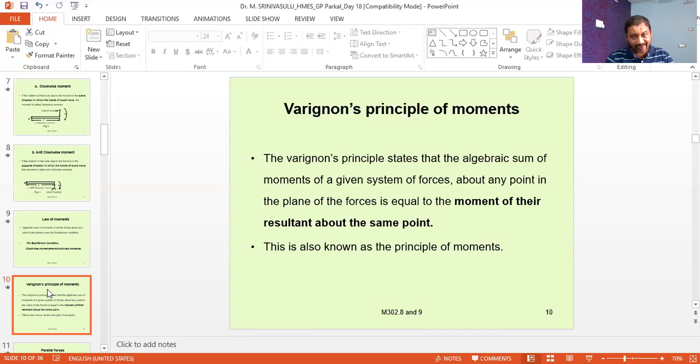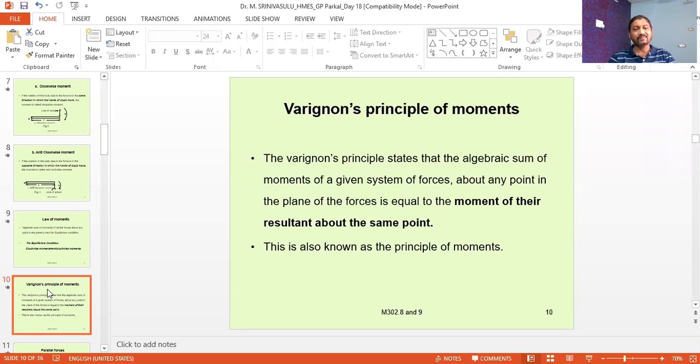But on the other hand, if the body is maintained at the equilibrium condition under the action of some number of forces, then the algebraic sum of the moments of all the forces about any point in the plane of forces must be equal to 0, because R is equal to 0. It is not causing any movement. So R into 0 will become 0. Here also, if R has some value, then R into that distance will give some value of the moment.